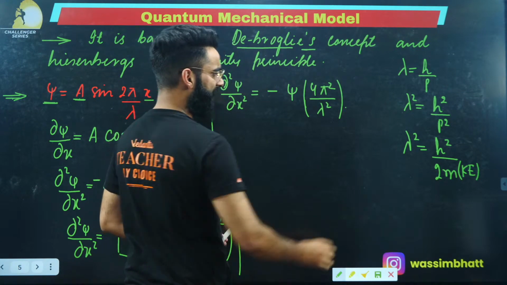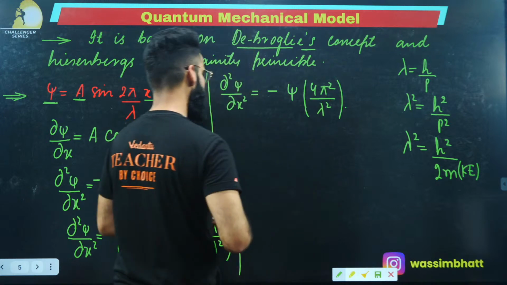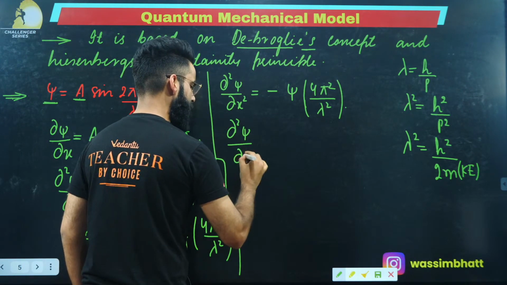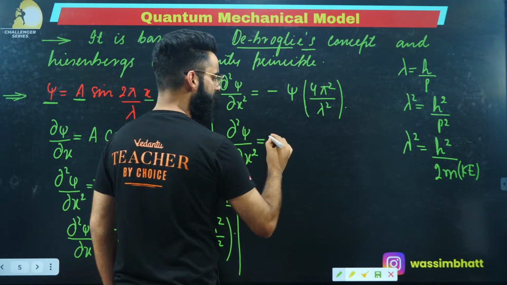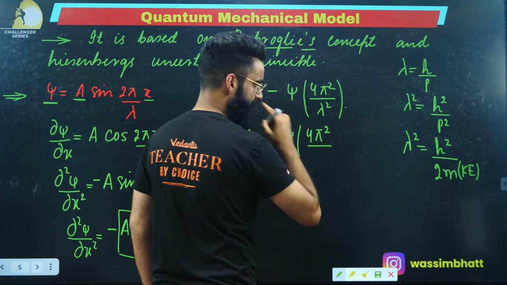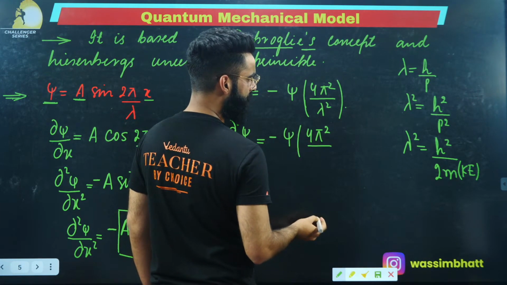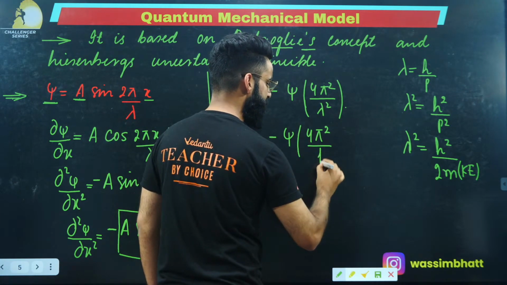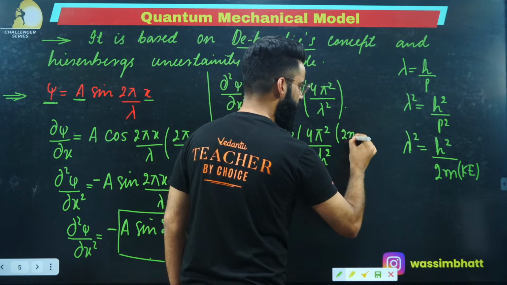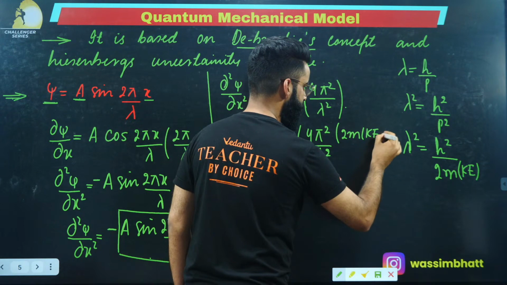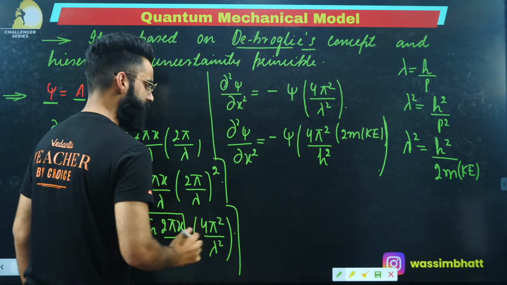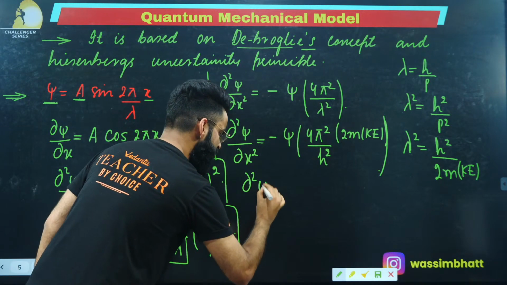Now I'll be putting the value of lambda square into this equation. I'll be getting something like this: dou square psi upon dou x square is equal to minus times psi, correct? It's going to be 4 pi square divided by, instead of lambda square, h square divided by 2m multiplied by kinetic energy, and that term goes into the numerator, correct? Yes, this is something which I wrote over here. So people, this is something which I'll be getting at the end.